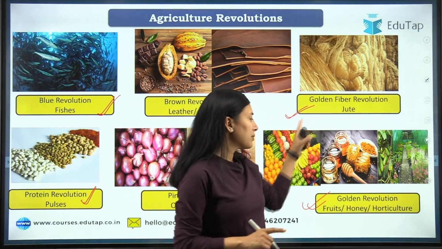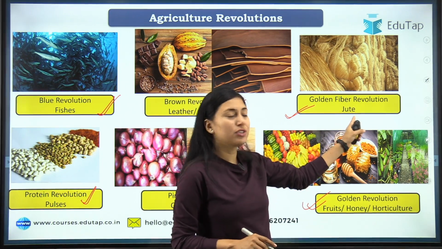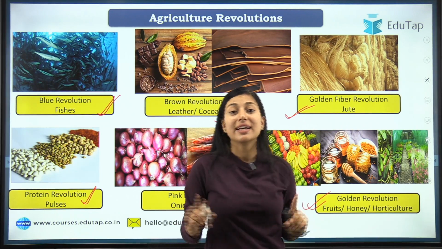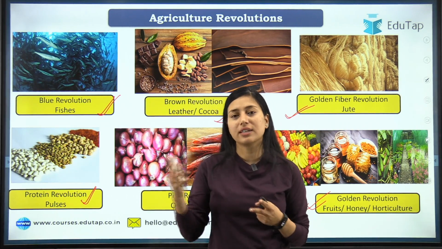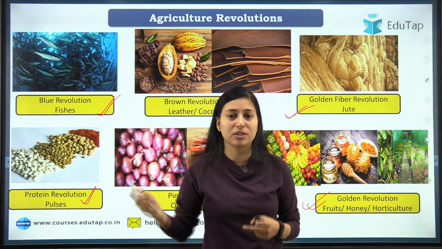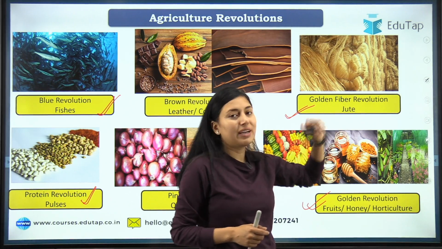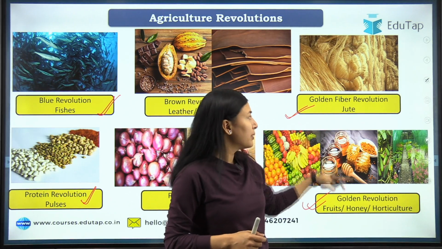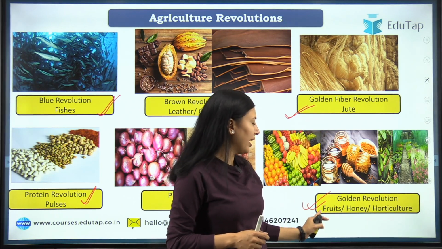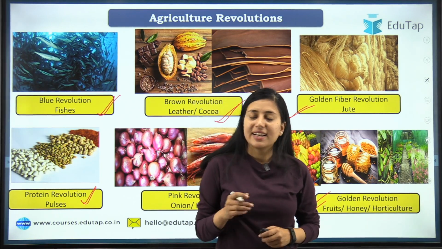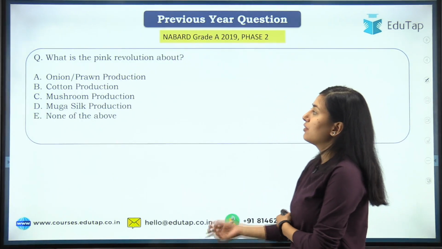Now you must not be confused with this, because golden fiber revolution is related to fiber crops. We know that we have two fiber crops, cotton and jute. Cotton is white in color, so silver fiber revolution. The thread of jute is golden in color, so golden fiber revolution. And what is the difference between golden and golden fiber? Golden fiber is for jute and golden is for honey, fruits and horticulture. Is that clear?